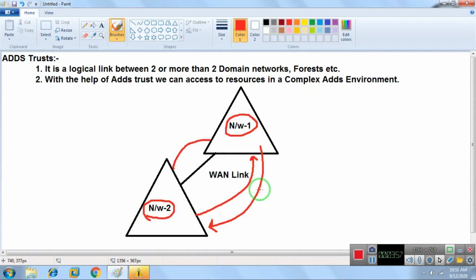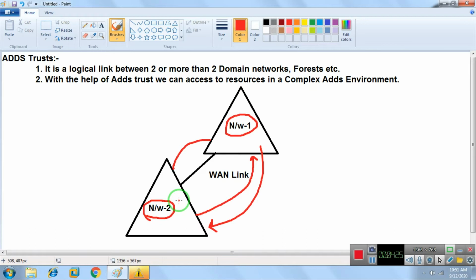If we have two different domain networks but they don't have a trust relationship between each other, we are not able to access the resources of each other. I hope you understand what trust is. Why do we create trust? To access the resources and to provide permissions to the users.